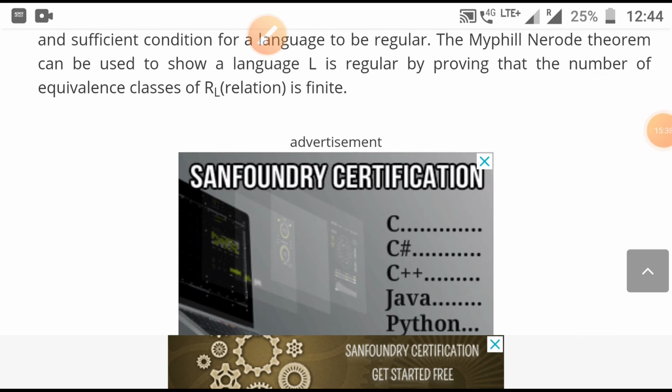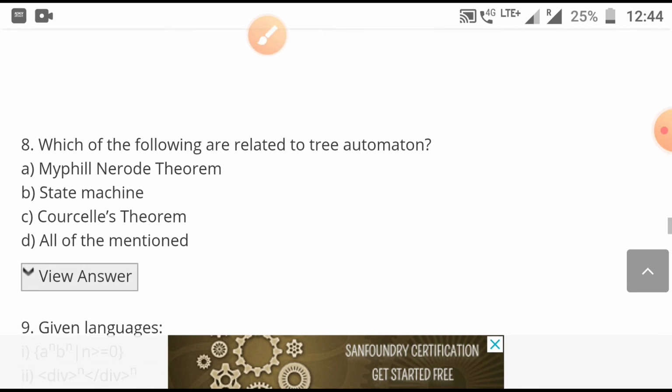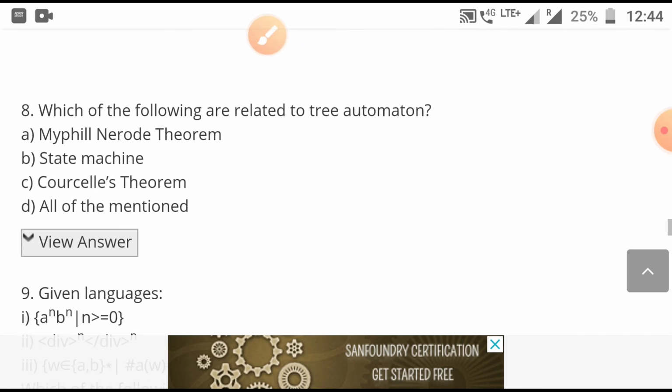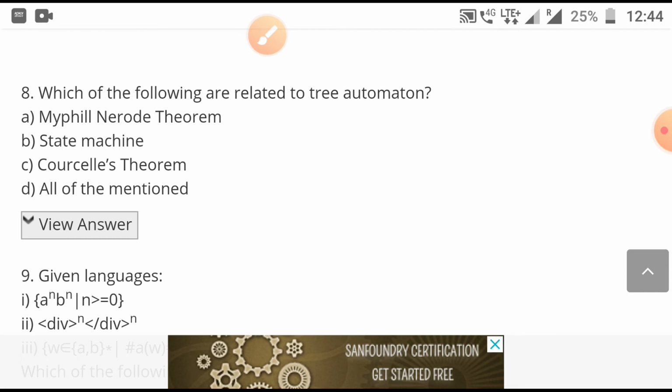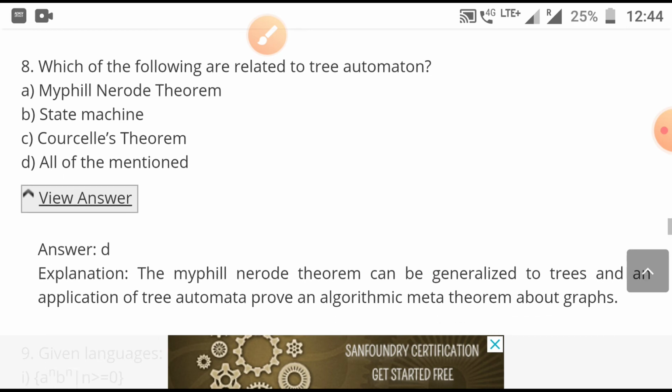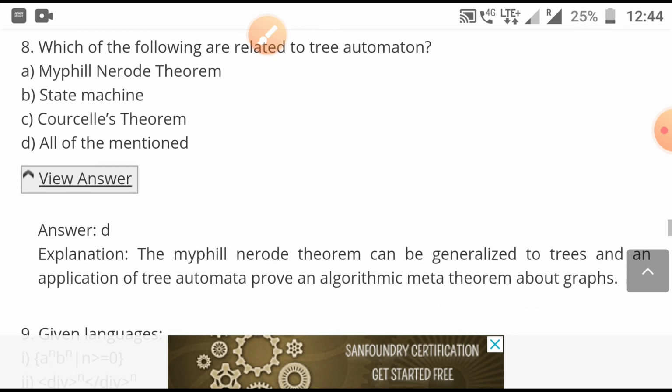Next question is, which of the following are related to the tree automata? Tree automata, actually I don't know, I am just checking the answer. D option, tree automata. Tree automata is given about Myhill-Nerode theorem, state machine, as well as Courcelle's theorem. So that's why it is given here, option D, Myhill-Nerode theorem.